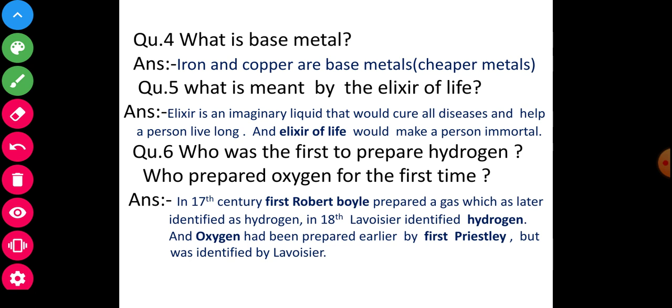Now here I will repeat again. Oxygen had been prepared earlier by Priestley but was identified by Lavoisier. You will write down this question answer as it is in your fair copy. See and observe. Next.